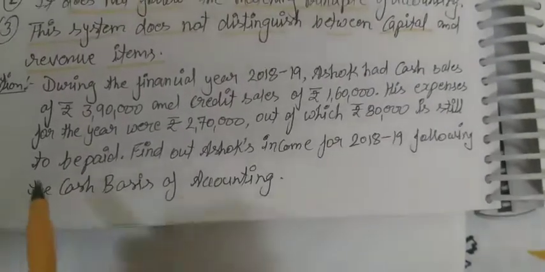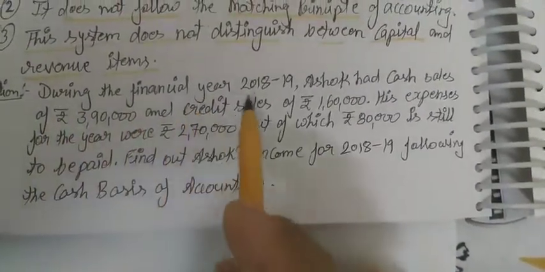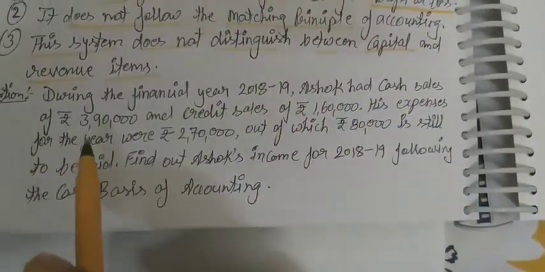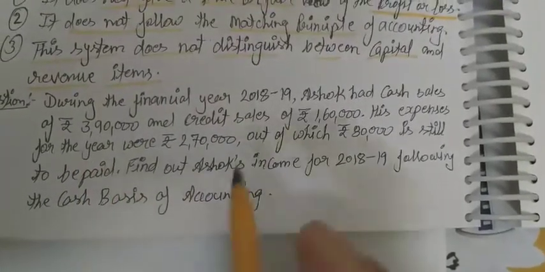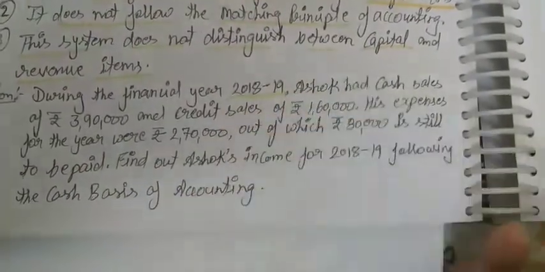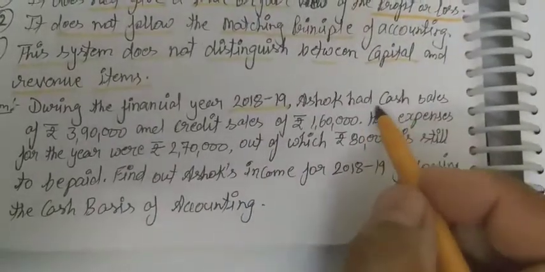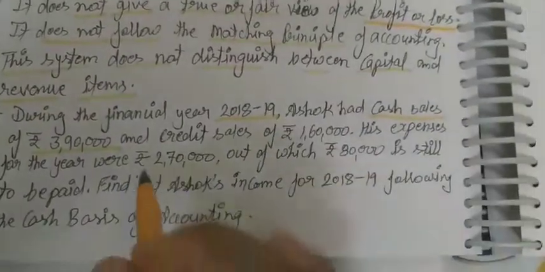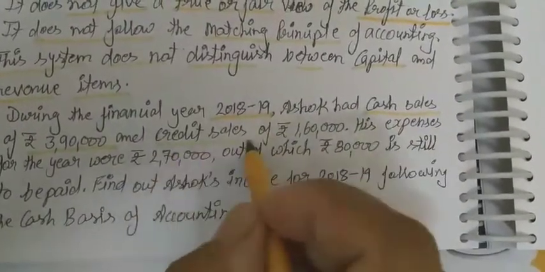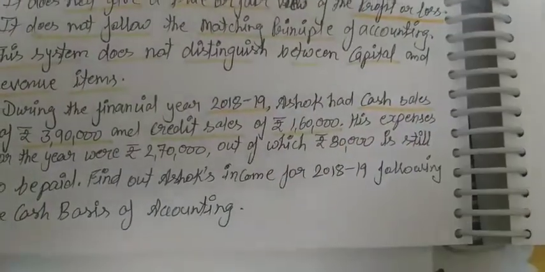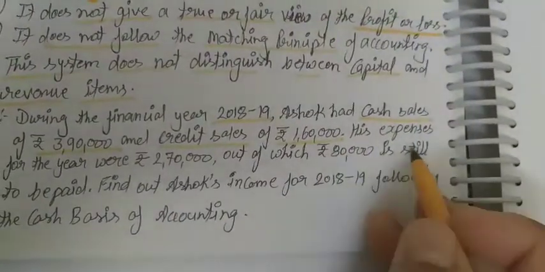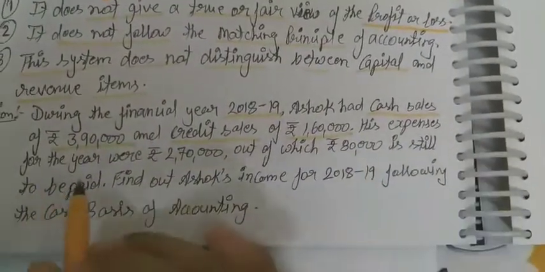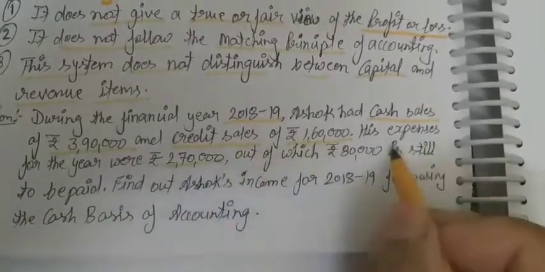So the problem is this: during the financial year 2018-19, Ashok had cash sales of rupees 3,90,000 and credit sales of rupees 1,60,000, and his expenses for the complete year were rupees 2,70,000.